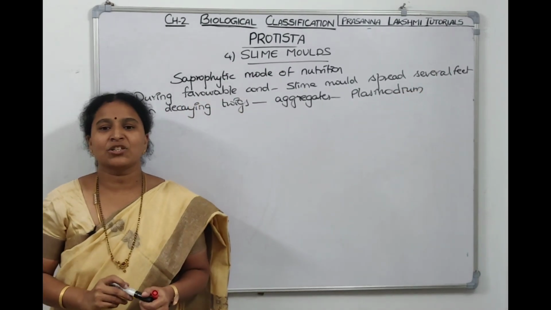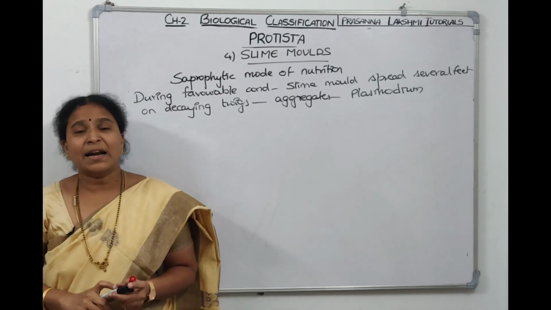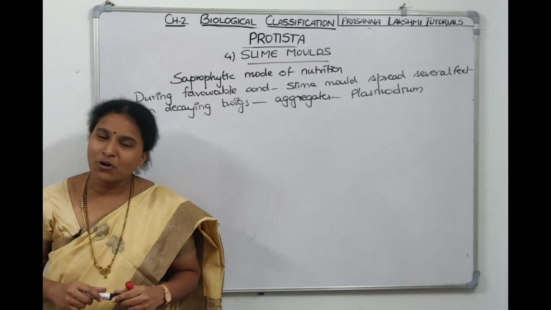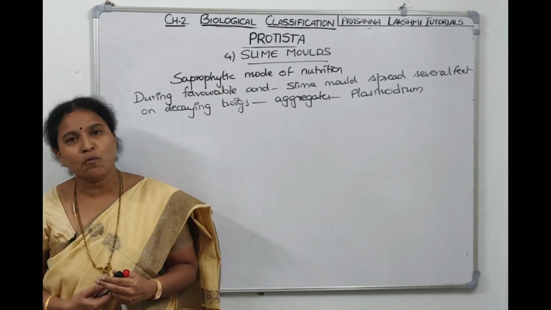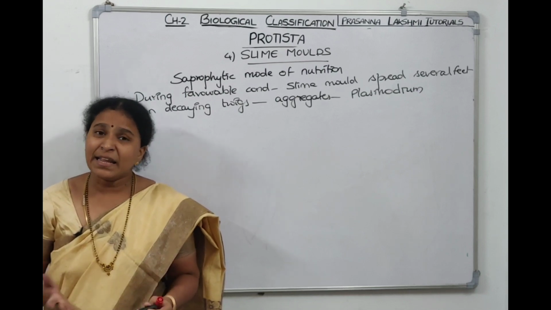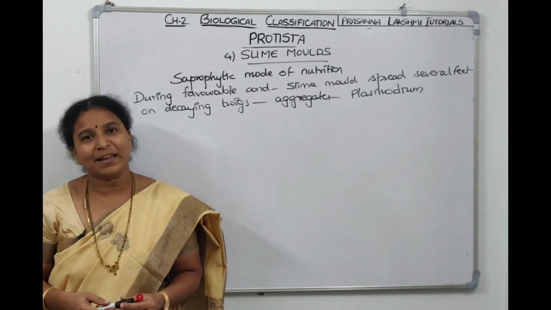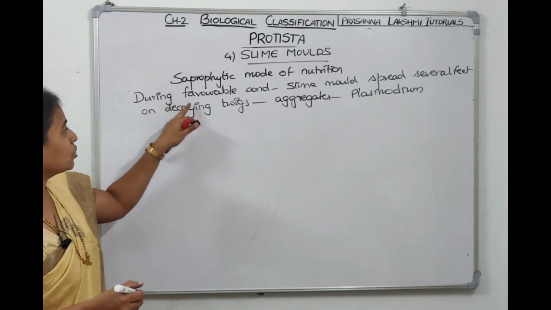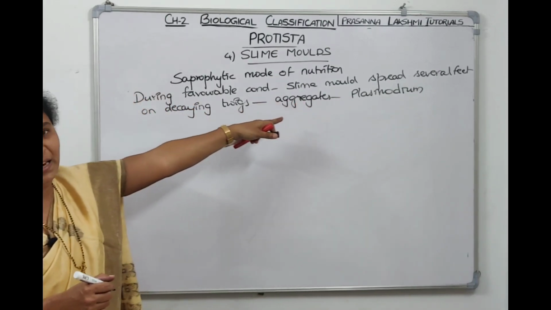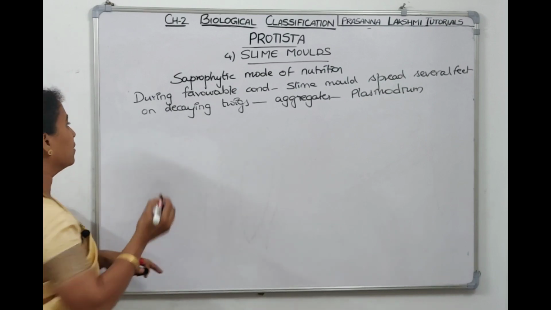During unfavorable conditions, now this plasmodium undergoes asexual reproduction. They form fruiting bodies. On the fruiting bodies, spores will be there. These spores will be having true walls. Because of the presence of true walls on the spores, they can withstand any unfavorable condition for years together. They can sustain. So under favorable conditions, it's forming aggregate, which is called plasmodium. It spreads several feet on the organic matter and it engulfs the organic matter.